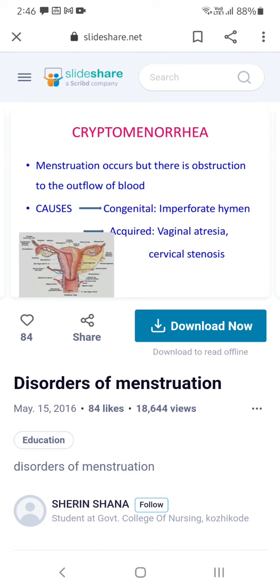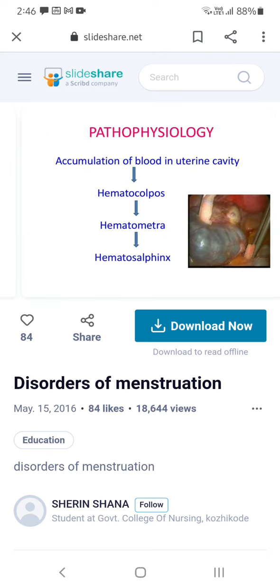Because of cryptomenorrhea. It means the formation of the menstrual blood is normal, but something obstructs the blood from coming out. It may be a problem in the vaginal area or the cervical area. Vaginal atresia means the opening may be closed, or cervical stenosis, where inside the cervix it may be closed. That is the main reason for cryptomenorrhea.